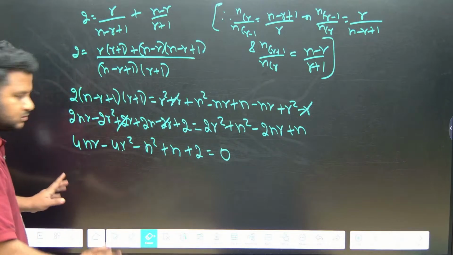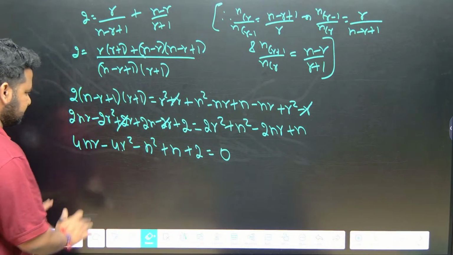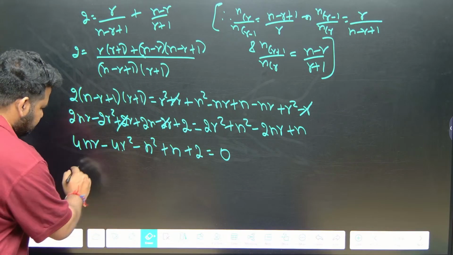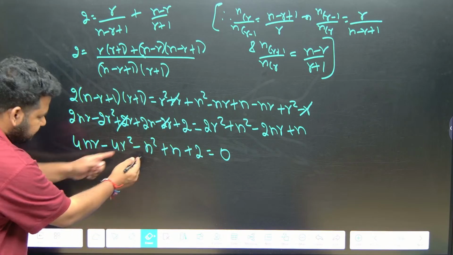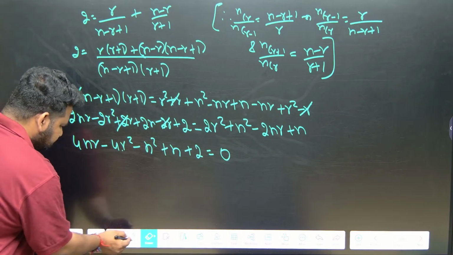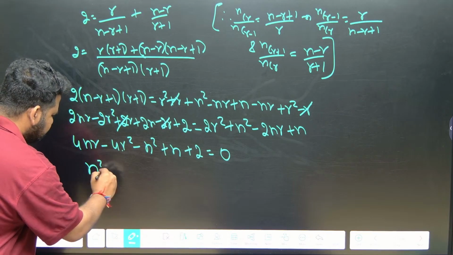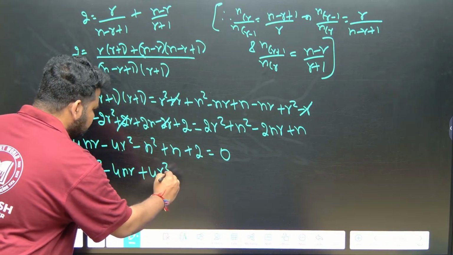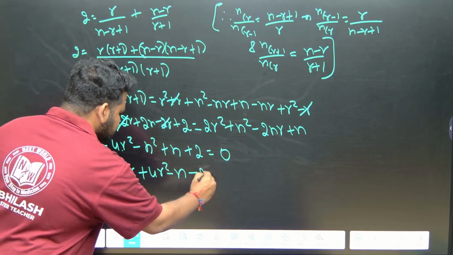Here what you will do? Now observe carefully. Now we will do it correctly. See here, this minus sign I don't want in the proof. So what we have done is correct only. We will eliminate the minus. So this will make it n square, this will become minus 4nr, this will become plus 4r square, and this will become minus n. This will become minus 2 is equal to 0.